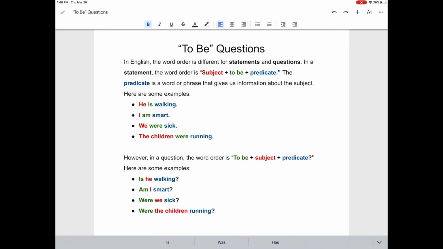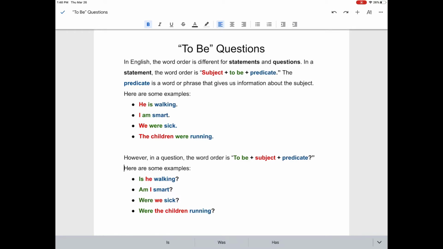I can also use to be verbs to create a progressive or continuous tense. Let's look at the first example here. It says he is walking. This means él está caminando. If you want to learn more about progressive or continuous verbs, please watch my video on that subject. For now, let's launch into this packet.